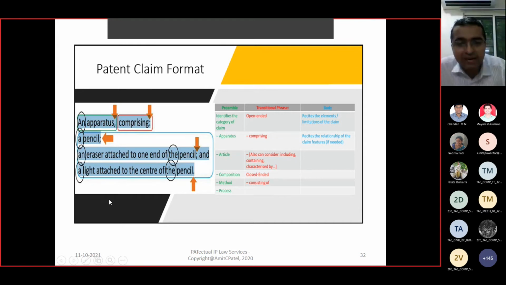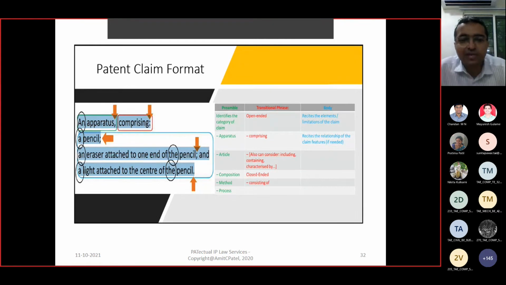Now you can write a dependent claim, like you can write like that. The light as claimed in claim 1 is an LED light. The light as claimed in claim 1 is a blue light, pink light, black light. The eraser as disclosed in claim 1 is a fragrance based eraser.